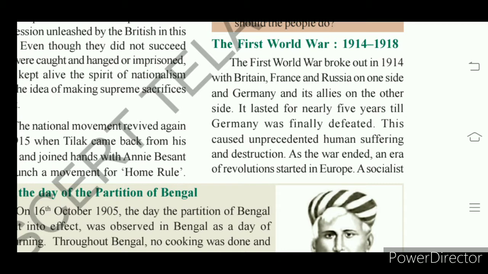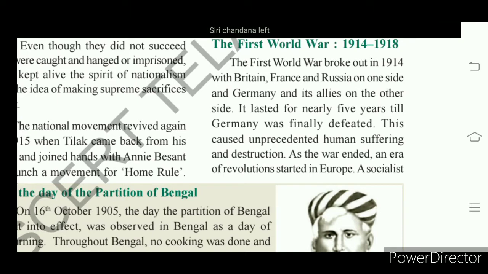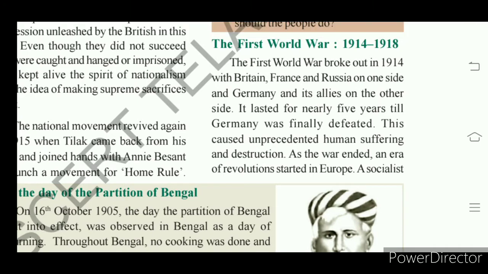So this is called World War I. After the end of the World War, a new era started in the world with revolutions. Revolutions had begun in the European continent after the end of World War I.